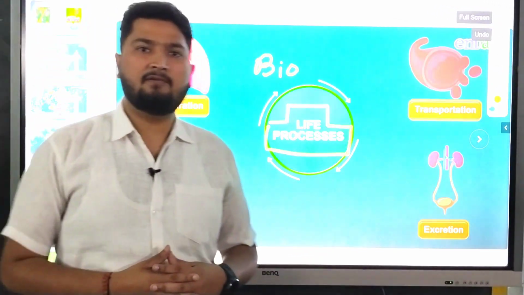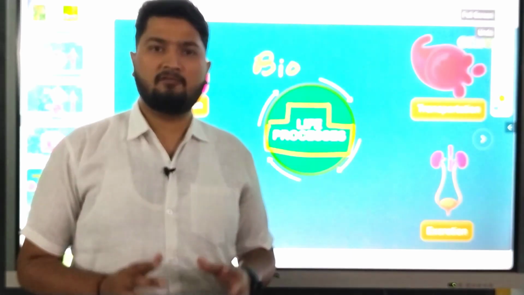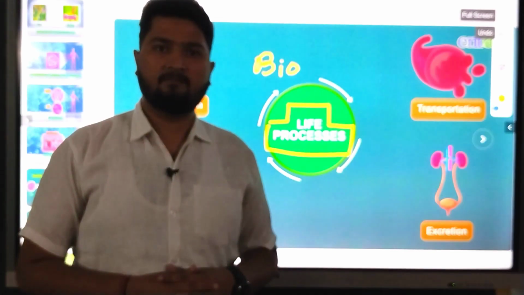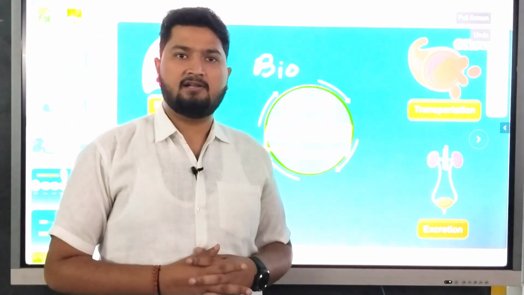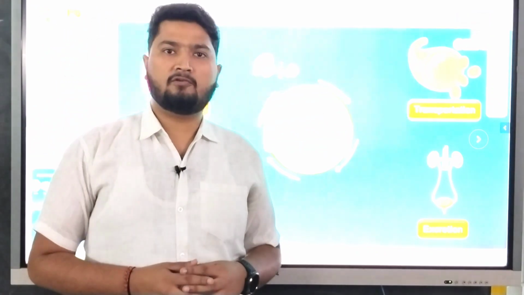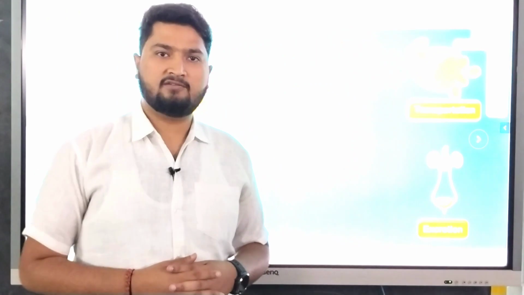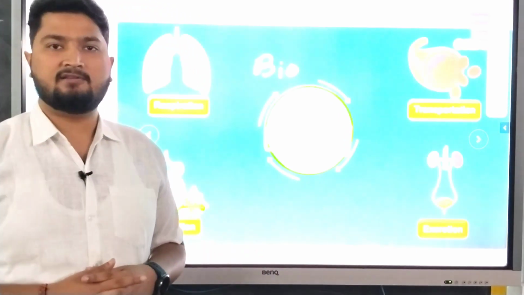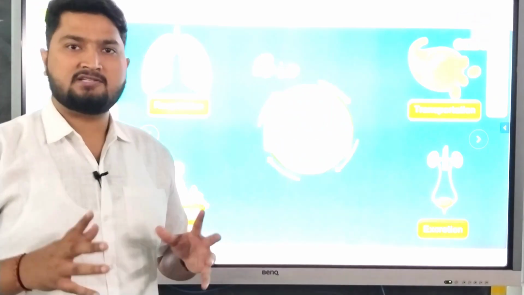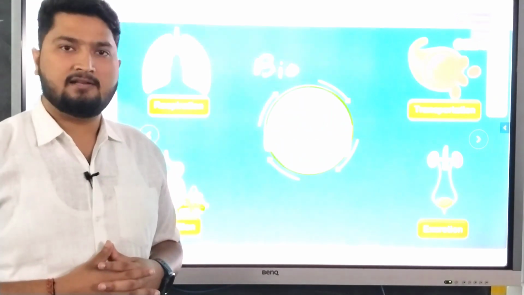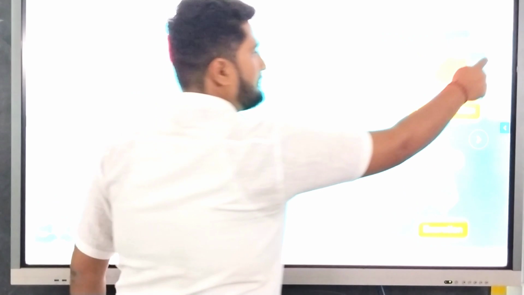So in this chapter we will discuss in detail the concepts of various processes like digestion, circulation, excretion, respiration, reproduction, etc. This module is going to be very beneficial for you because this unit contains 8 marks in the CBSE board examination. So here we will start the first life process in detail, that is the circulatory system.